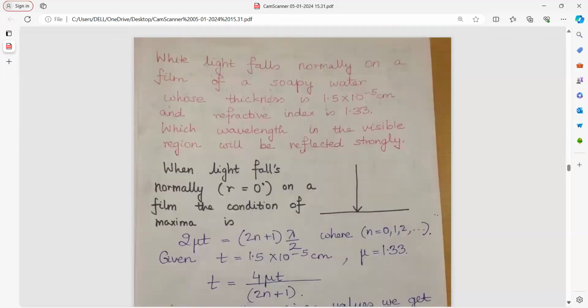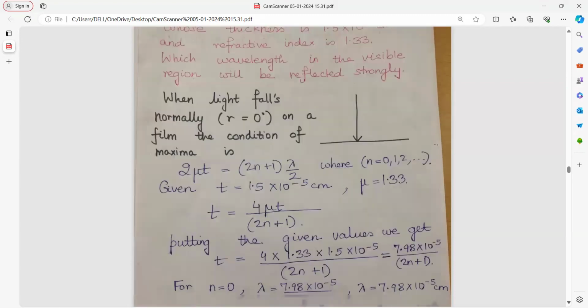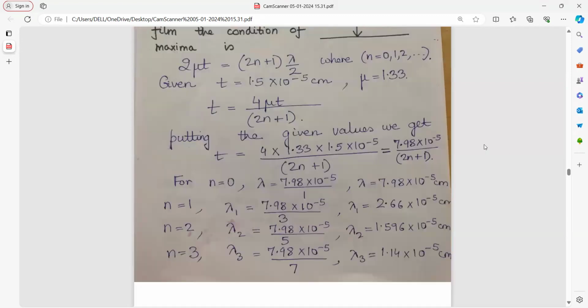When light falls normally on a film of soapy water whose thickness has been given and refractive index as 1.33, which wavelength in the visible region will be reflected strongly? When light falls normally, r becomes 0 and 2 mu t equals (2n plus 1) lambda by 2 for n equal to 0, 1, 2. This formula we will use. t has been given to us. Putting these values, we get the answer for lambda.